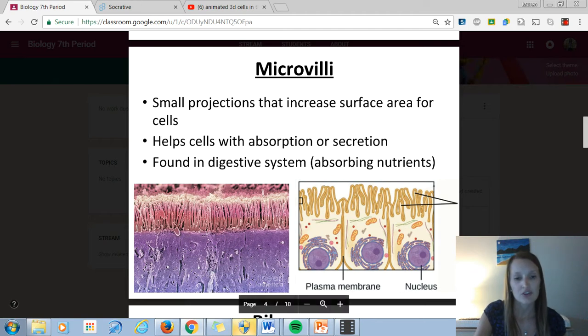So if you look at this picture over here, it's kind of purplish. That is an image of the lining on the inside of someone's intestines. So all of these little hairy looking things, it's not actually hair, that's microvilli. And so they're increasing the surface area of the cell, and that's allowing it to touch that food that's digesting. So those cells are even better at absorbing all of those nutrients and absorbing all of that water that we need from our food. Okay.